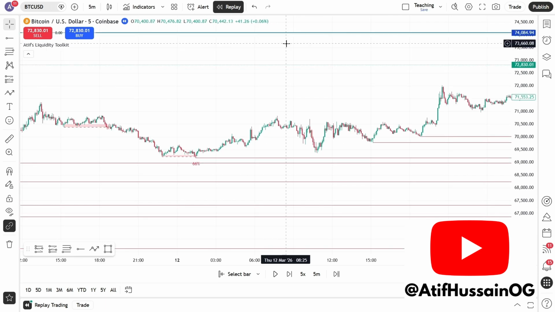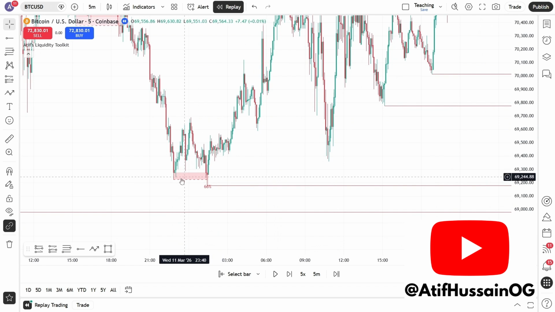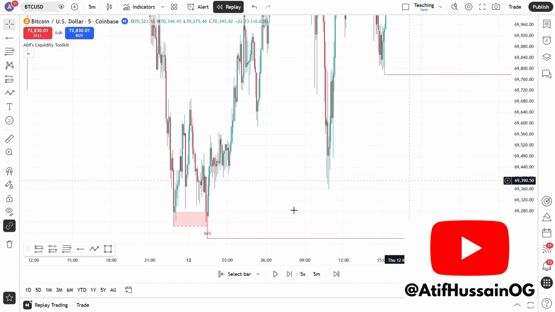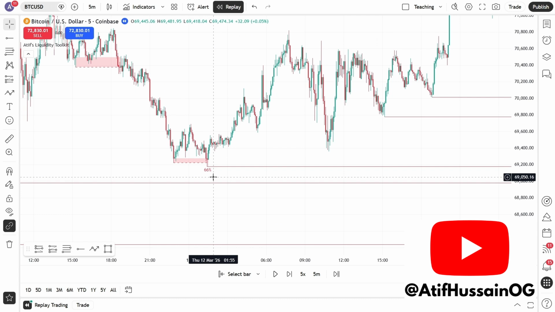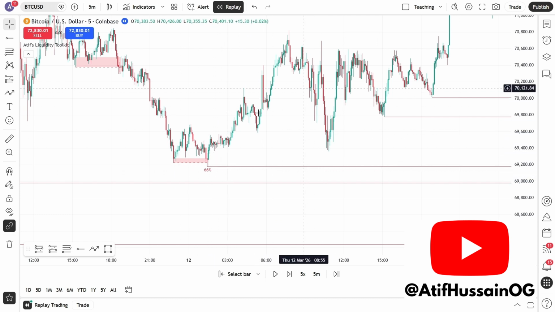Okay, so here we are on the lower time frames. This is the major high that we know price is going to go for. So this red shaded box, this is the sweep, and the gray shaded box, this is the actual sweep itself, right? This wick goes just below it and it quickly and aggressively shoots off. That is what a liquidity sweep actually is. The AI is only considering this time frame, right? So it's going to give you the win rate based off just this time frame alone.